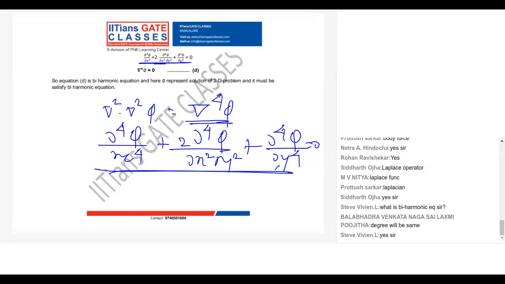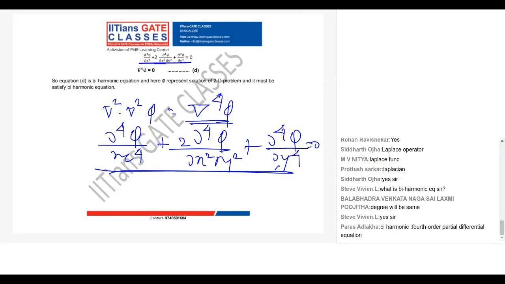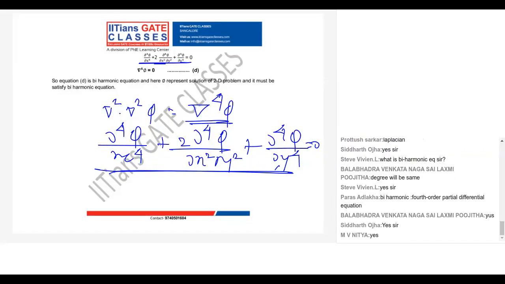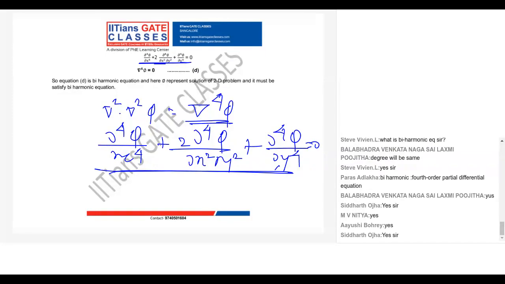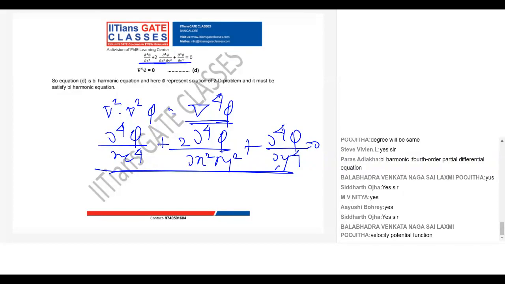The Laplacian operator is used in fluid mechanics also, and it is also used in electromagnetics. So you can see in solid mechanics also it is used in the Airy stress function, like the velocity potential function. This is your Airy stress function, and it comes from the compatibility equation. So the compatibility equation is nothing but the continuity equation in solid mechanics.